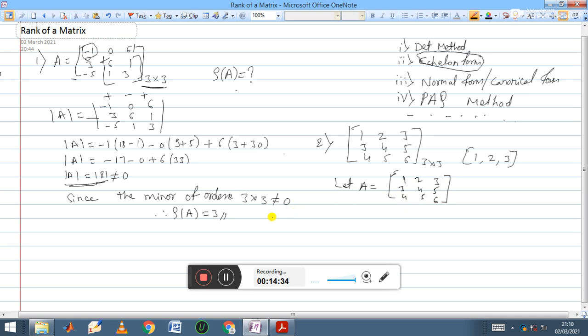Let us apply determinant. So determinant of A is equal to determinant of [1 2 3; 3 4 5; 4 5 6].